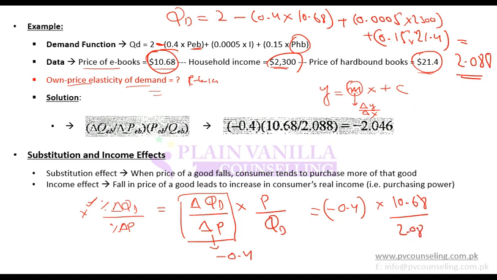So I plug this into this formula, and I calculate the elasticity of demand for ebooks, which is minus 2.046. So that means you first calculate quantity demanded, you plug this into the formula, you take the price, you plug this into the formula, and how do you get change in quantity divided by change in price? You get it through this coefficient.